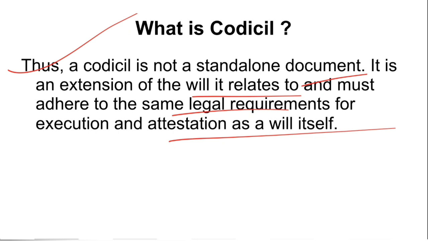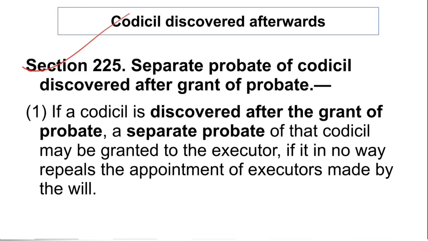A codicil is, you can say, an amendment, a change, an alteration document with regard to a will. So there must be a will, and only then can a codicil be made with regard to that will, and the codicil should also comply with the legal requirements, attestation, everything as a will requires. So, this is clear. Now, section 225 provides separate probate of a codicil discovered after grant of probate.